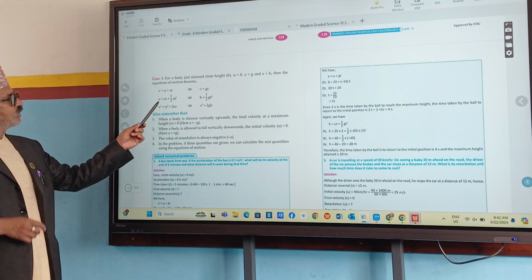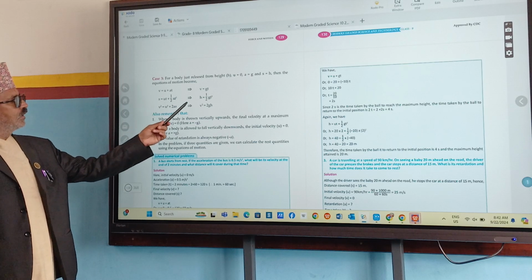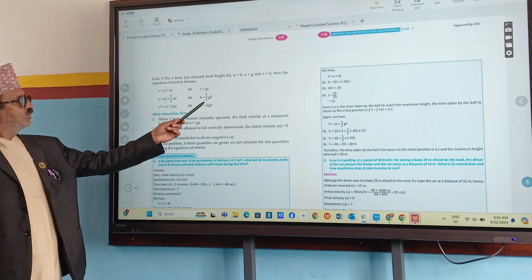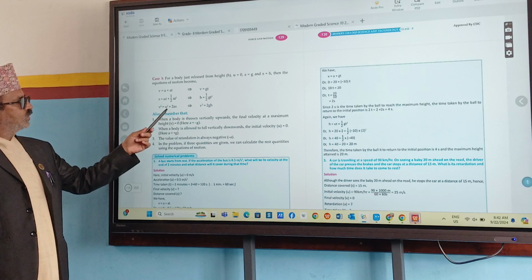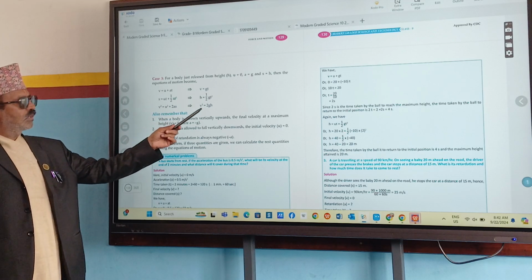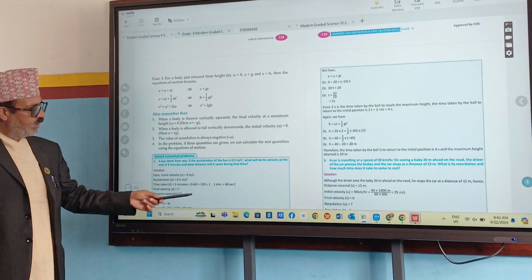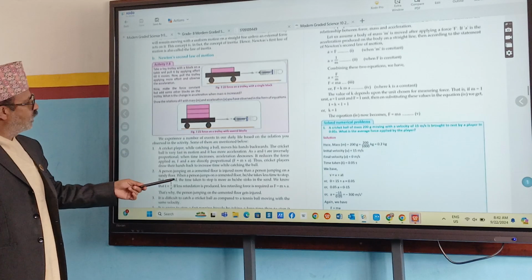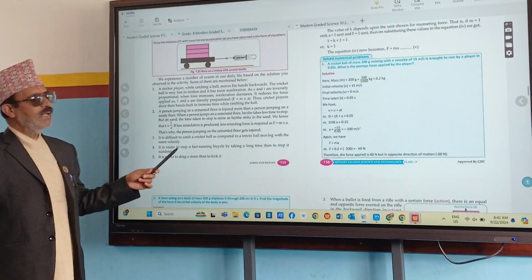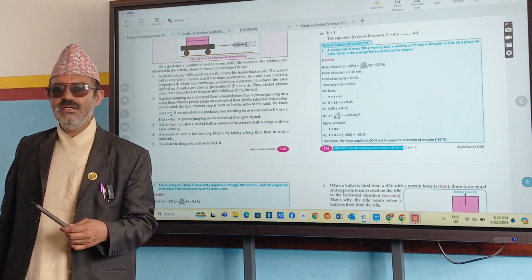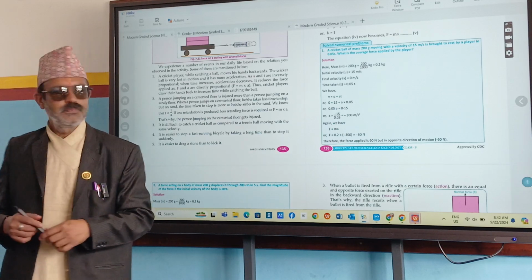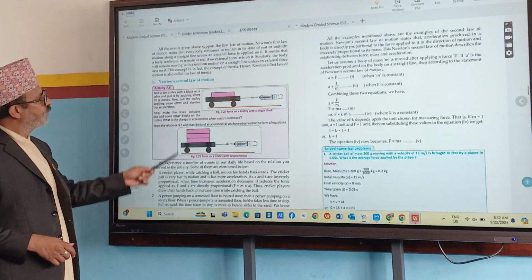Next, S equals UT plus half AT square, or H equals half GT square. V square equals U square plus 2AS. V square equals 2GS. This formula you have to remember. And next thing you have to learn about inertia and mass. Mass and inertia. What is inertia? What is inertia?